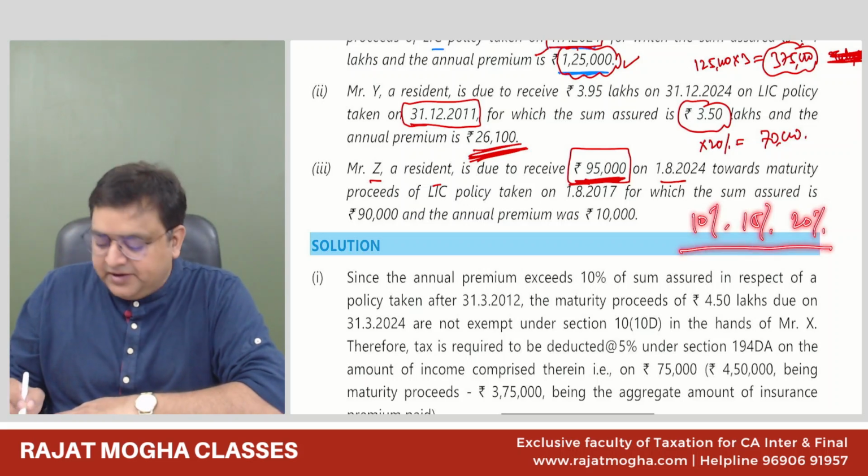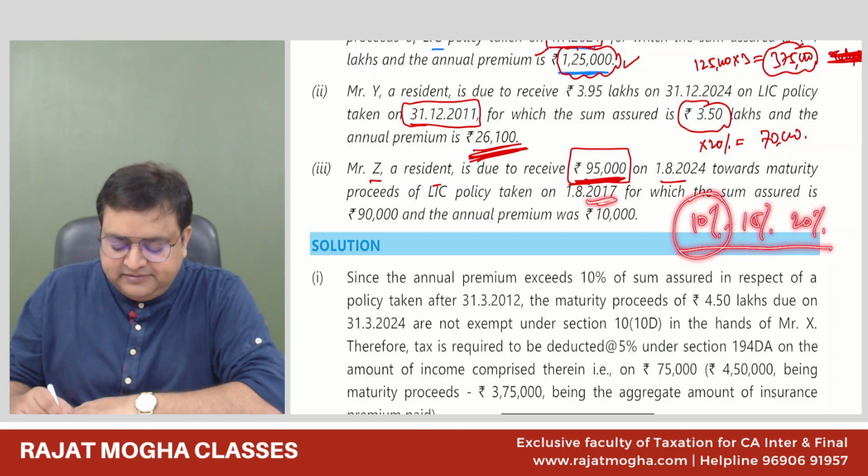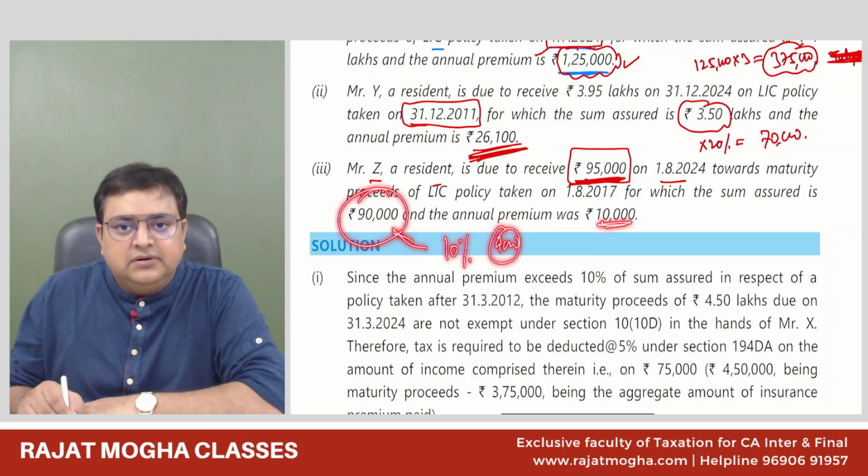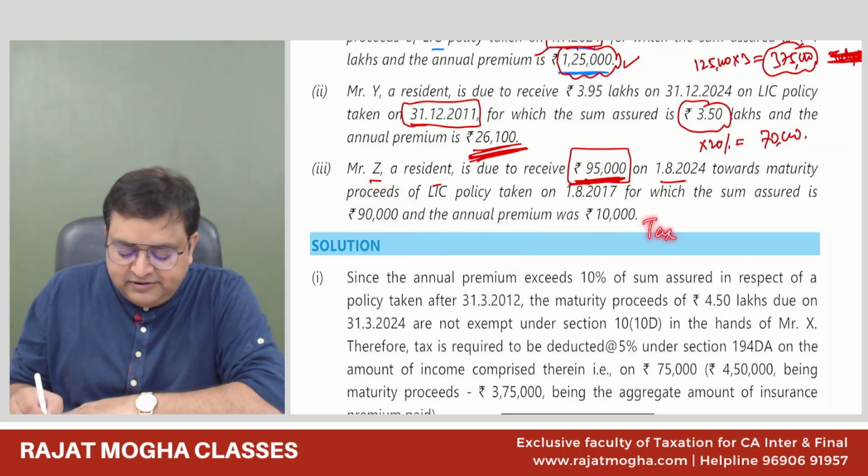Correct, 10% after April 2012. Sum assured is 90,000. 10% of 90,000 is 9,000. Is your premium less than 9,000? No, it is more than this. So it is a high premium policy. It is a taxable policy.